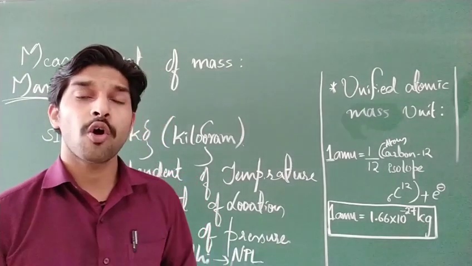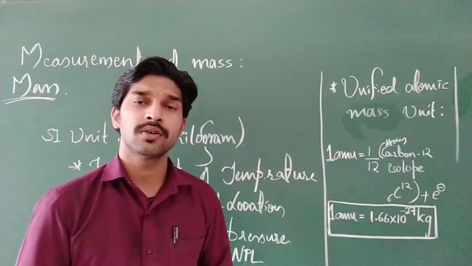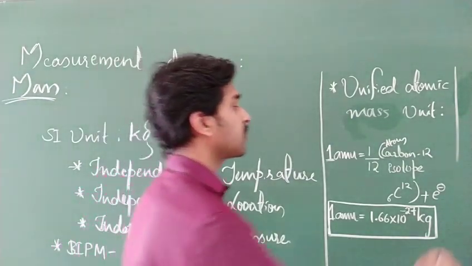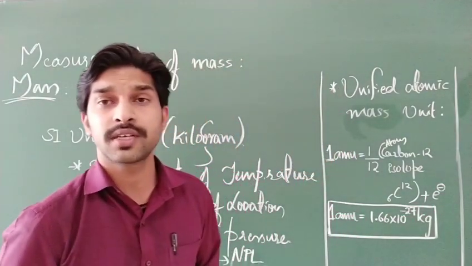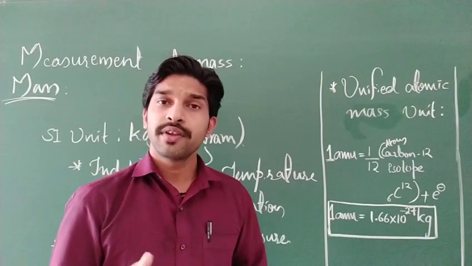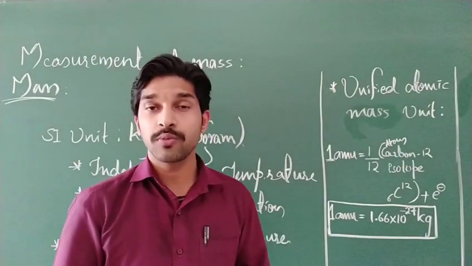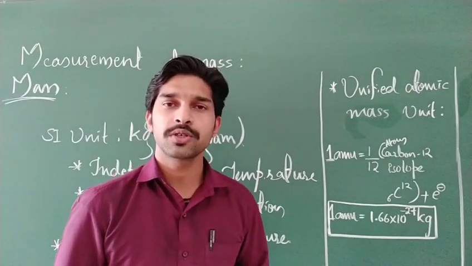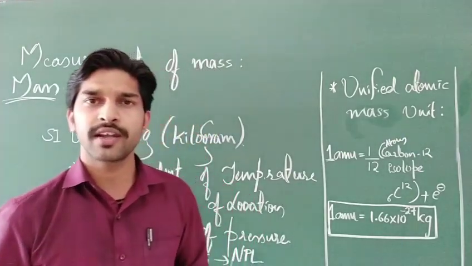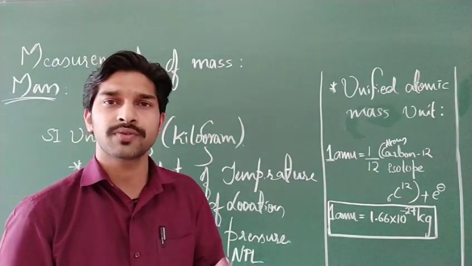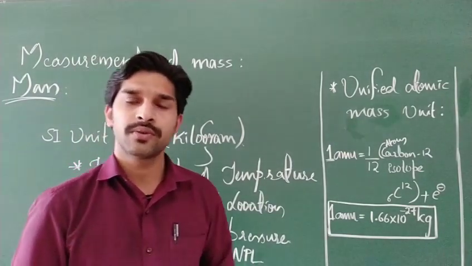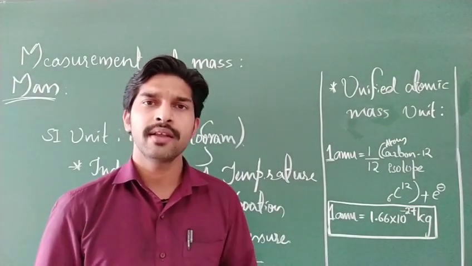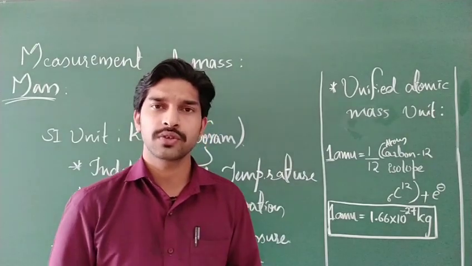So the masses of large objects such as the sun, moon, earth, we get through Newton's law of gravitation, which gives us the force between any two objects in our universe, proportional to the product of their masses and inversely proportional to the square of the distance between them. We wrote this: F is proportional to m1 m2 divided by r square. With that law we calculate masses of larger objects.